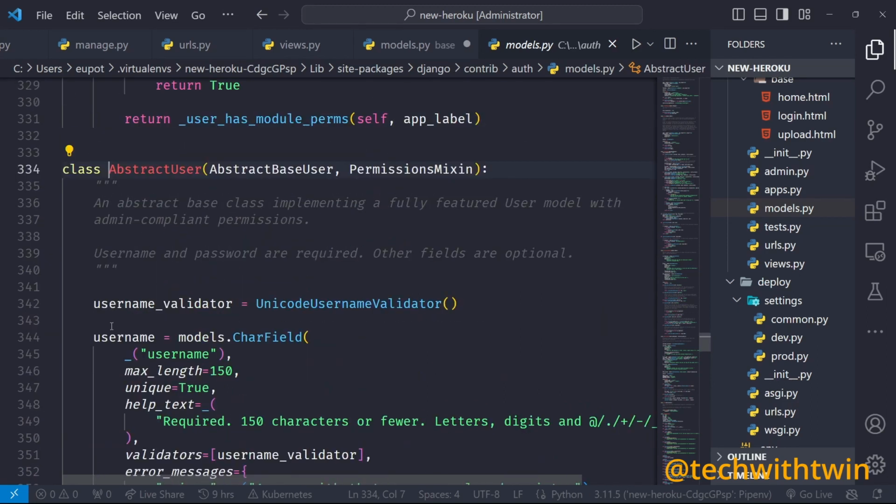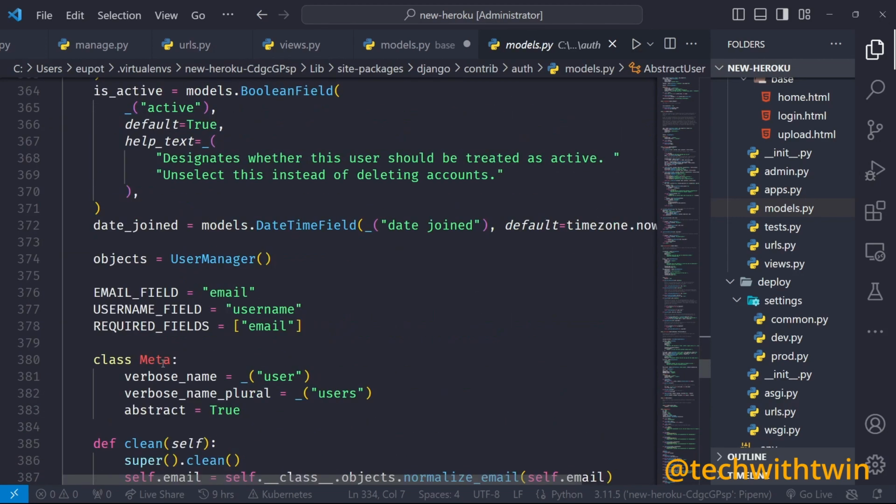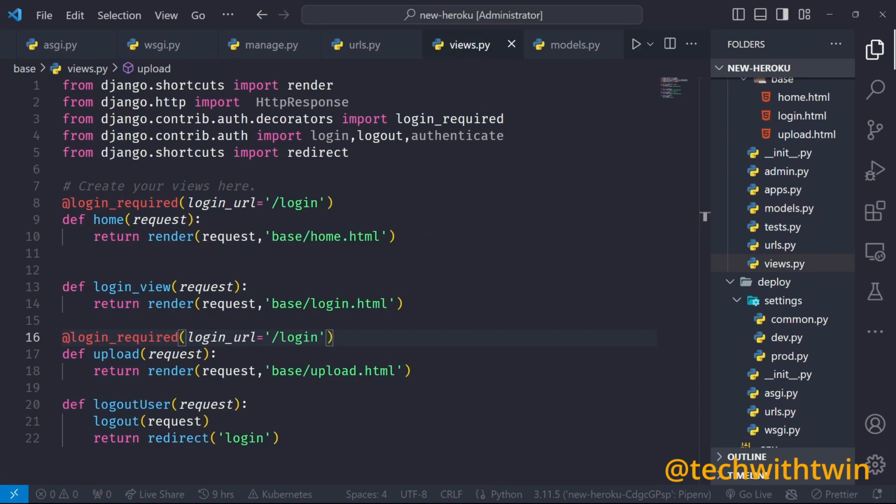Now you can see the models for the users that are created by Django by default. So you have the username, first name, last name, email, is_active, all those fields. So that's not what I wanted to show, but it's all right. So we can now go back to our views and start writing our views.